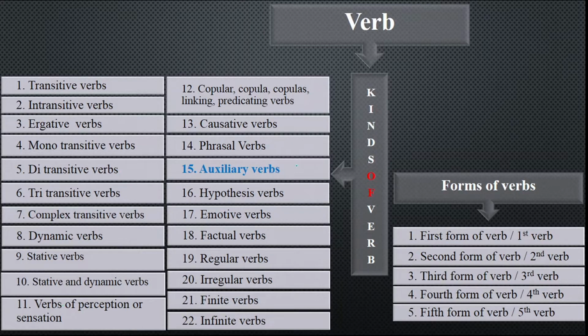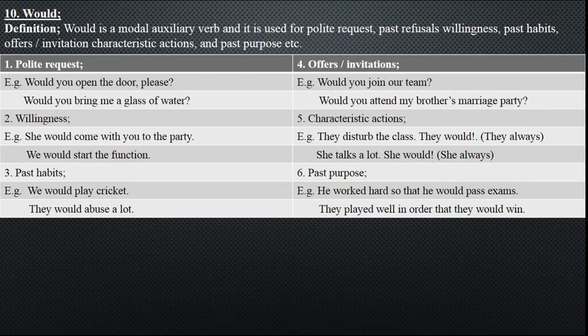We are discussing the 15th kind of verb, that is known as auxiliary verbs, and we have already discussed 9 modal auxiliary verbs. Today we are going to discuss the 10th one, that is known as would. Definition of modal auxiliary verb would: Would is a modal auxiliary verb and it is used for polite request, past refusals, willingness, past habits, offers or invitations, characteristic actions, and past purpose.